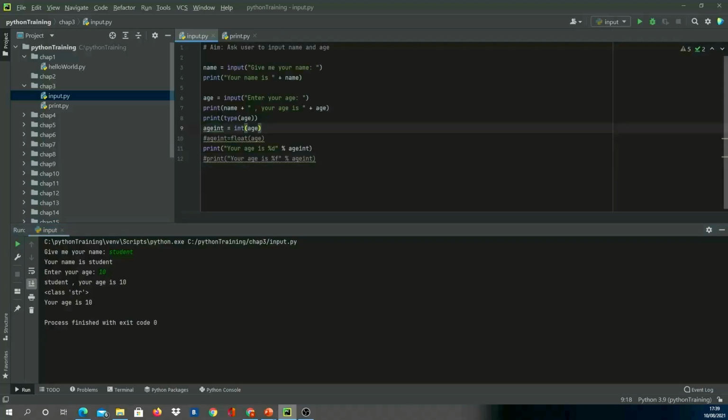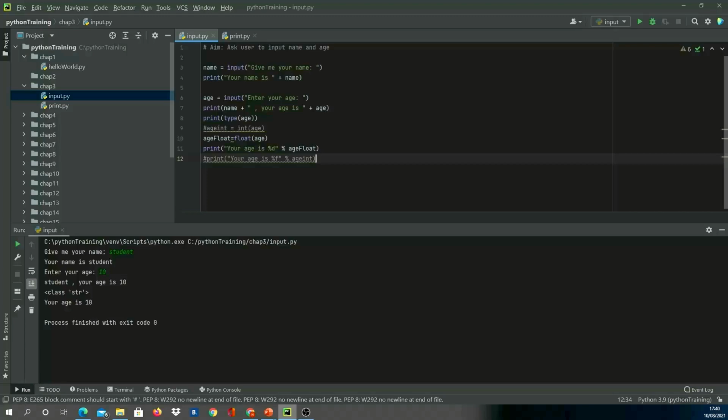Now if we do a slight variation to this, let's say I don't want it to convert to int, but I want the age to be converted to a float. Now what is a float? A float is a number which can take decimals. So let's say age float, and let's print this.